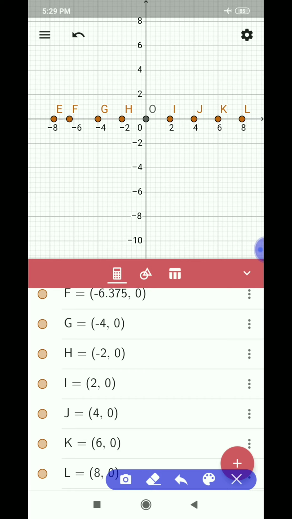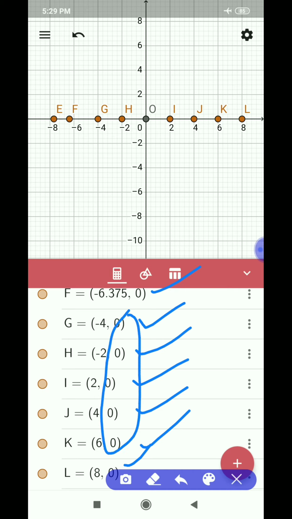Now the points are (minus 4, 0), (minus 2, 0), (2, 0), (4, 0), (6, 0), (8, 0), (minus 6, 0) and so on. That means for every point on the x-axis, the y-coordinate or ordinate is 0. Vice versa, if the y-coordinate is 0, then the point lies on the x-axis.